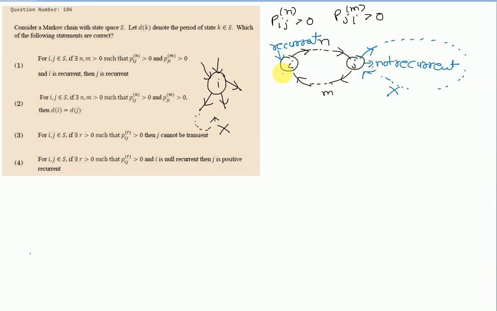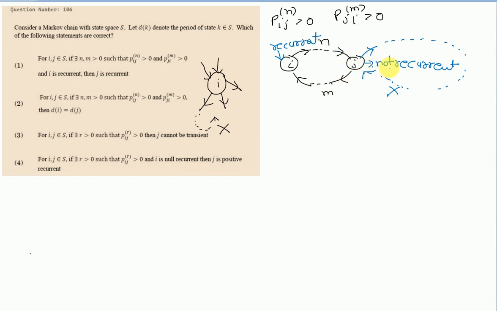Then how can i stay recurrent? Some students may think that if we move from state i to state j and adopt this exit, the return to state j is not possible, but there may be some other paths using which we can return to state i. But if we can return to state i, then it is also possible that we can get back to state j.